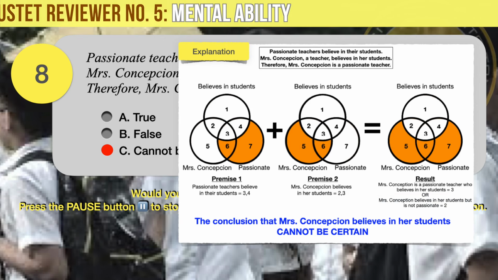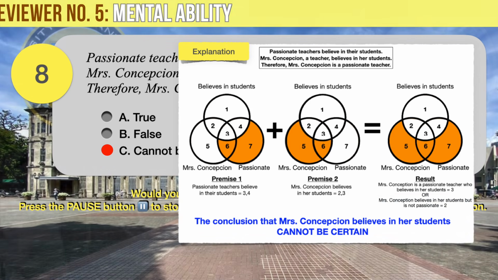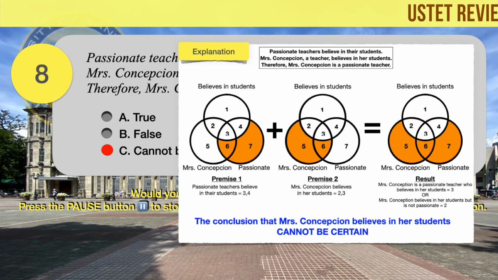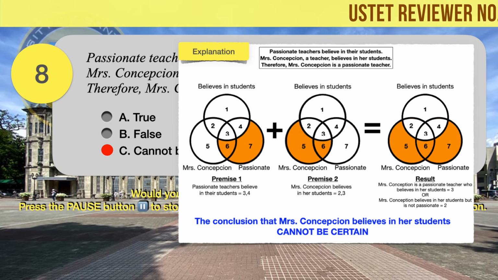Because of the second possibility, the suggested conclusion that Mrs. Concepcion is a passionate teacher cannot be certain. Therefore, the correct answer is C.